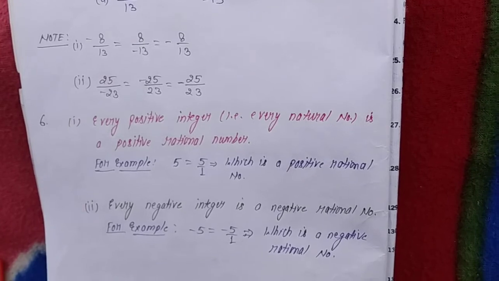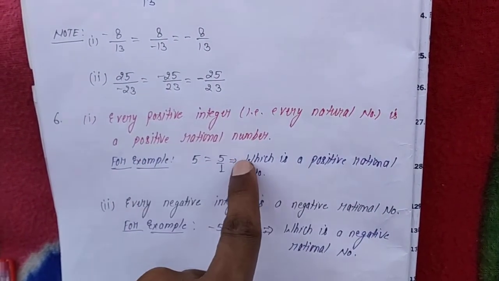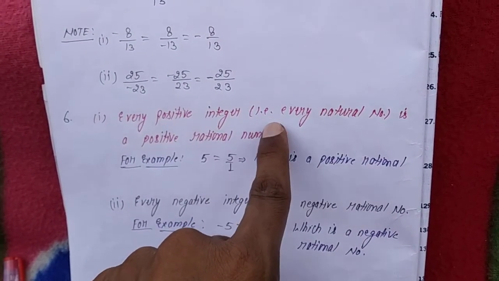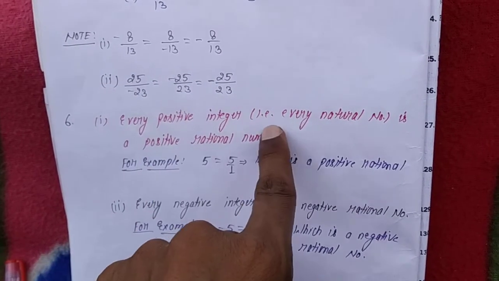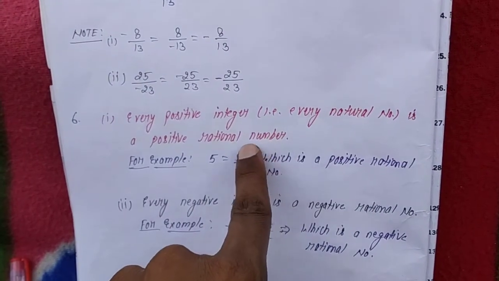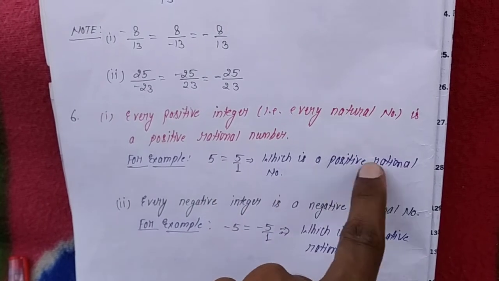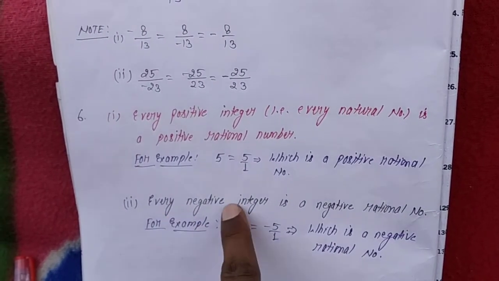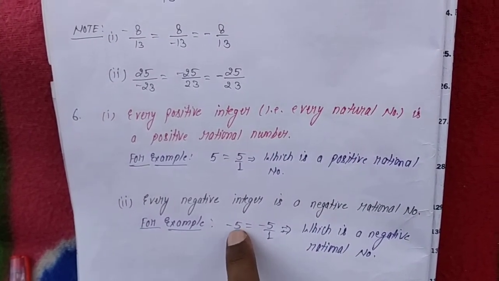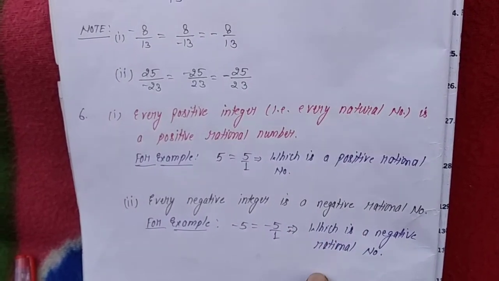Now moving to the sixth property. Every positive integer, that is every natural number, is a positive rational number. This will be more clear with the given example. 5 is equal to 5 upon 1, which is a positive rational number. Every negative integer is a negative rational number. See here, minus 5 can be written as minus 5 upon 1, which is a negative rational number.